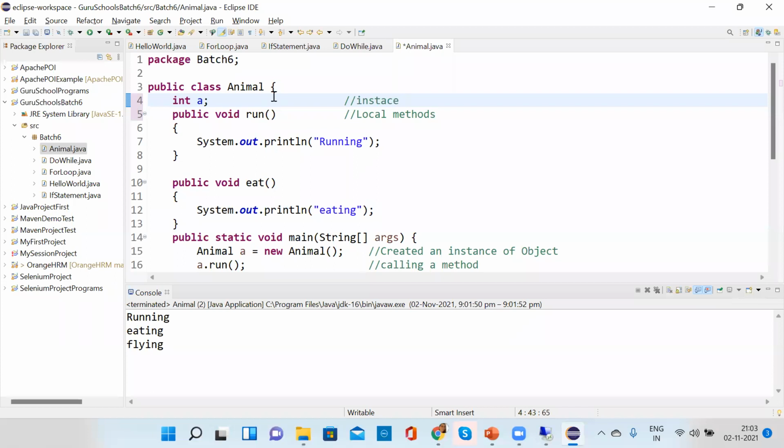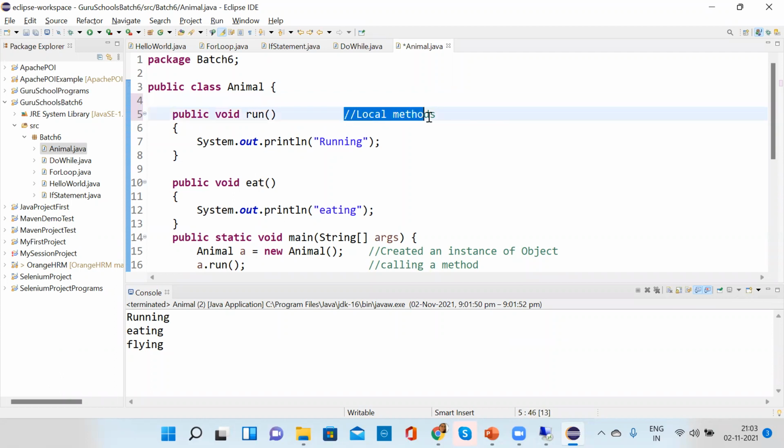Yeah, that's a one-day topic. Okay, then leave it. Yeah, so this is a different topic altogether. We will cover that, don't worry. No problem. We will cover instance variables and local variables. Right now we will.